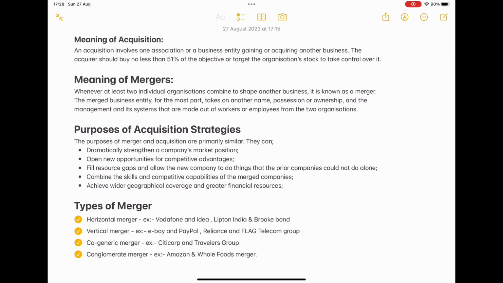Yes, the two points I have already explained along with the above points. Wider geographical coverage: here a larger company is going to buy a small company which is working domestically, in rural areas, so that I can widen my geographical coverage, as I said in the examples already.